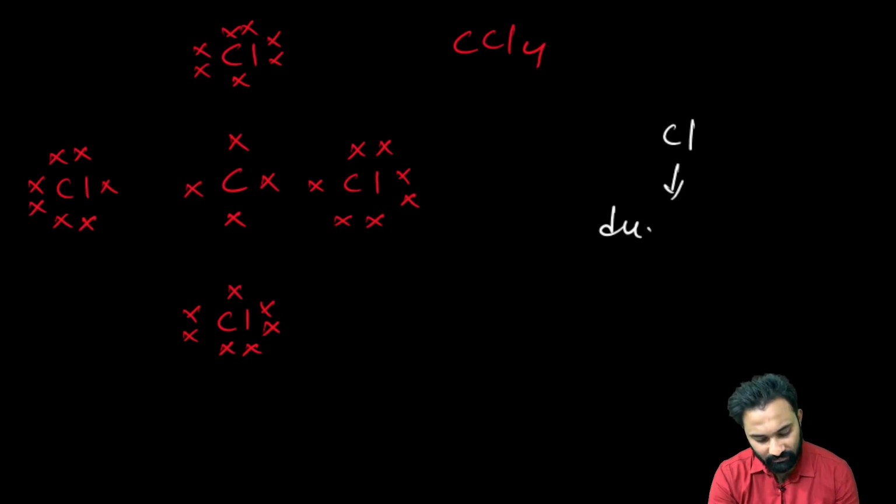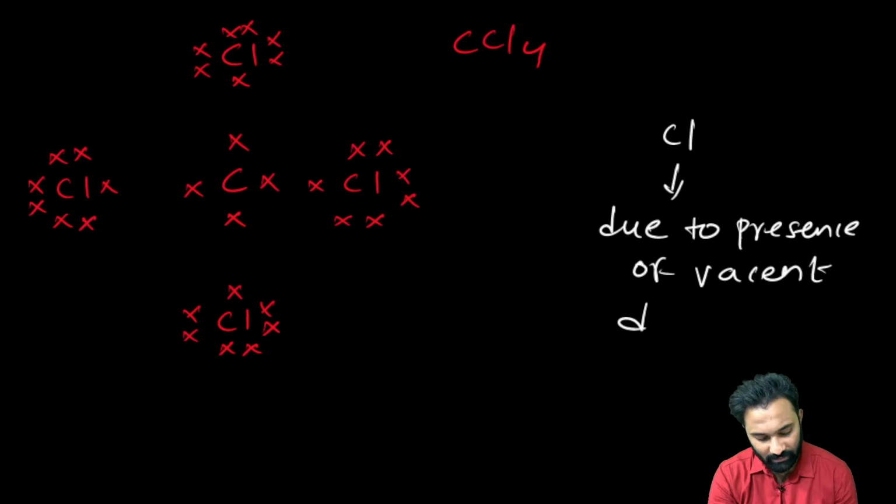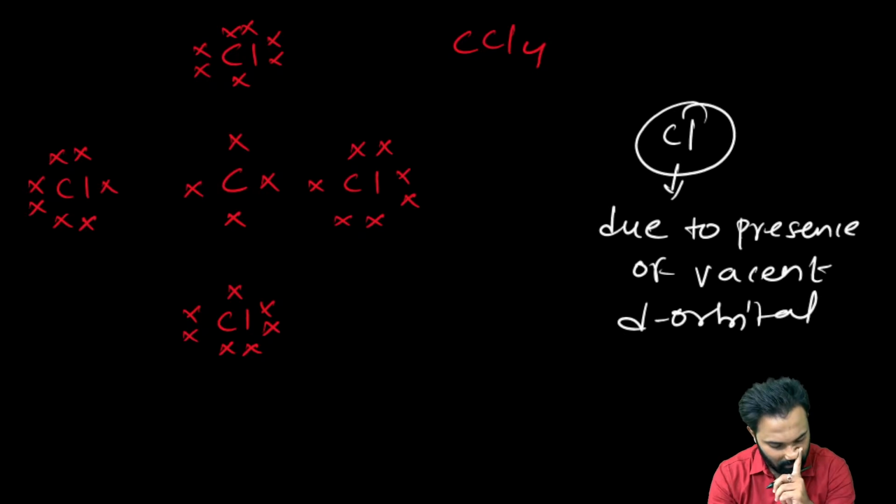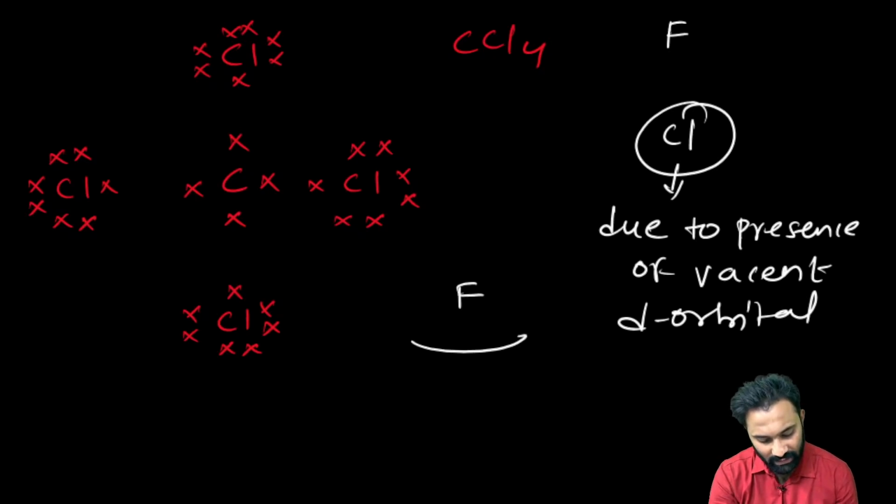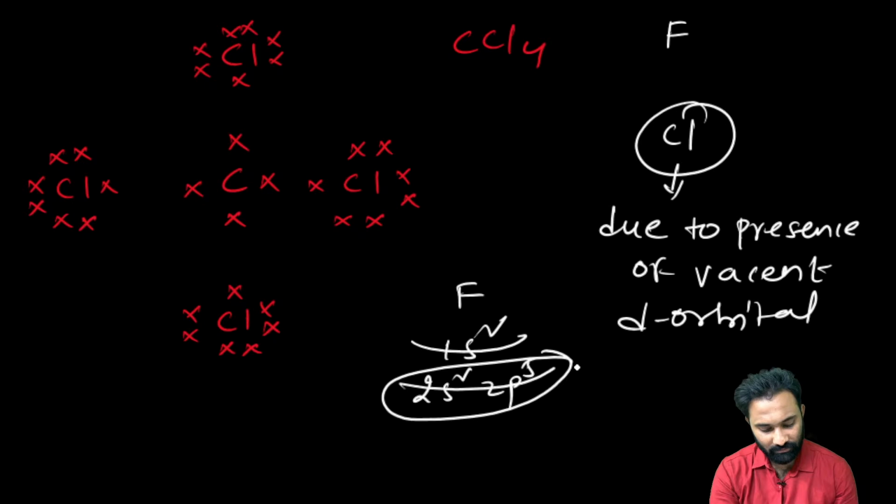Due to the presence of vacant d orbital. Due to the presence of vacant d orbital, it will accept the electron and act as a central atom. But in the fluorine case, there is no vacant d orbital. How? 1s2, 2s2 and 2p5. The shell is filled, right? There is no vacant d orbital.